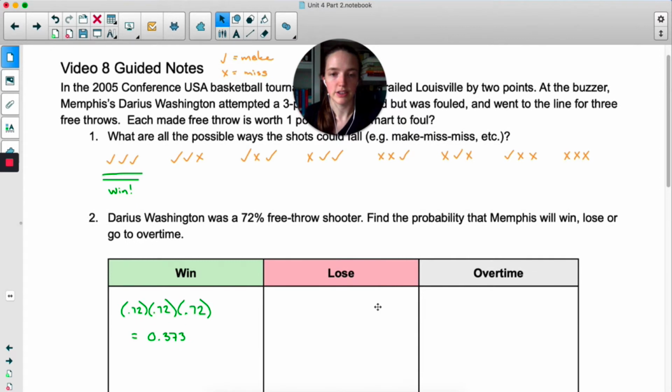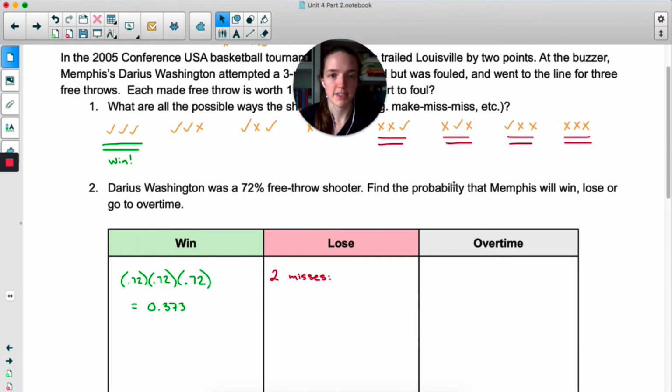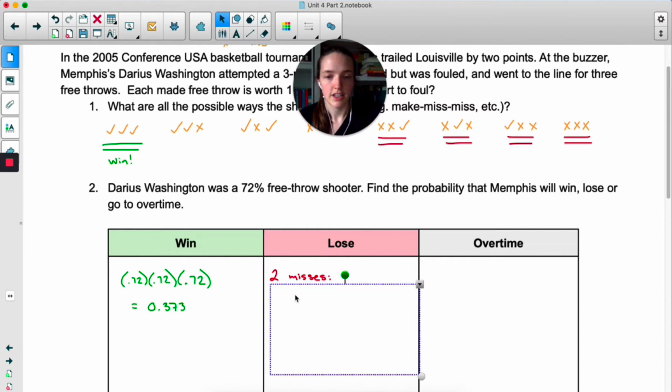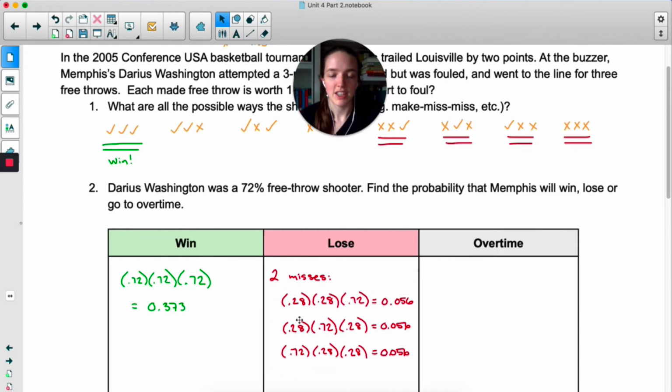Okay, let's deal with lose next. So of these outcomes, the team is going to lose if he misses all of them, or if he misses 2 of them. So it's these last 4 outcomes where the team will lose. So let's start with 2 misses. There's 3 different ways that he could have 2 misses. So I just wrote all of these out. He could miss, miss, make, miss, make, miss, make, miss, miss.